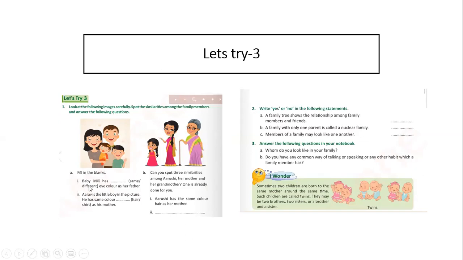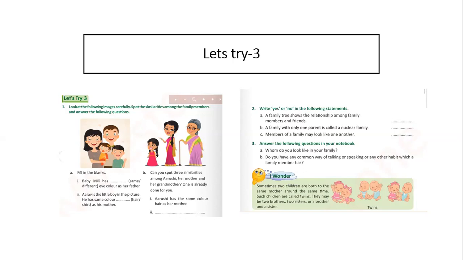Okay. Baby Millie has dash eye color as her father. So see the eye color of the baby and the father. Are they same or different? Just look at the picture and then you have to answer, children. So the eye color of the father and baby Millie are same.